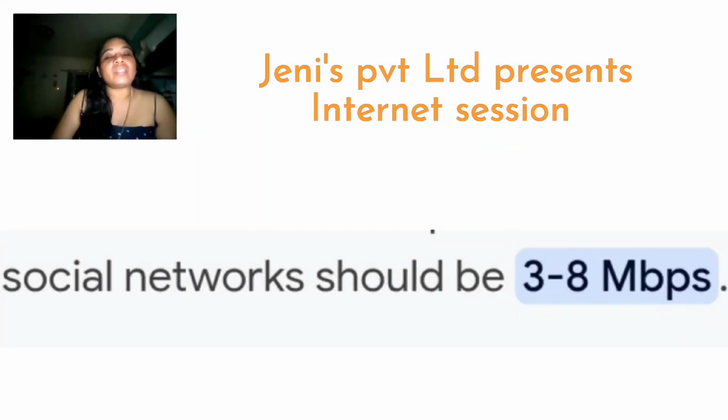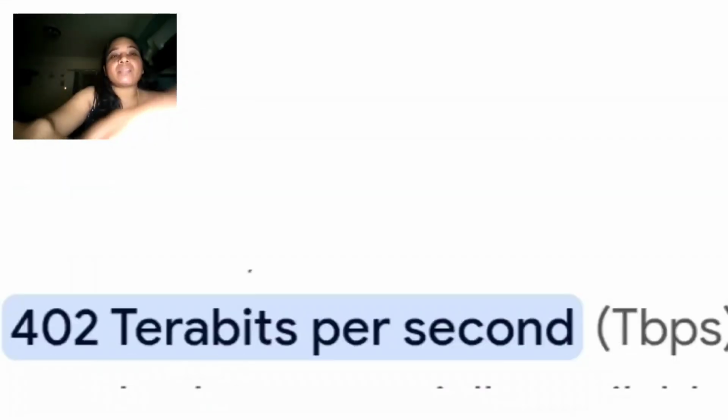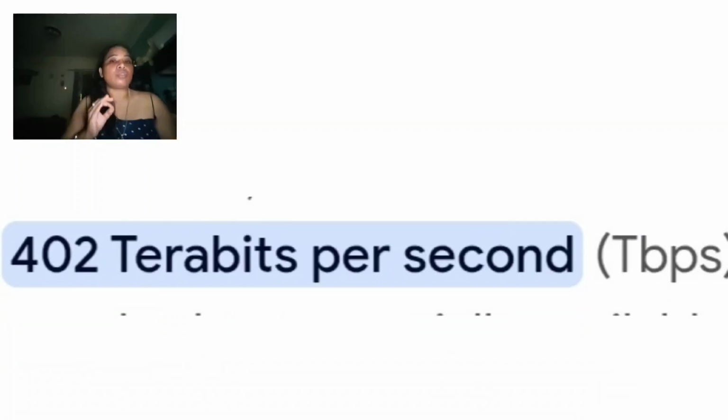So now let's see the speed of internet. Okay, so the normal speed we are using on the social networks should be 3 to 8 mbps, that is megabytes per second. This is the minimum speed of internet. And then the maximum speed we can use is 402 terabytes per second, tbps. This is the maximum speed of your internet.